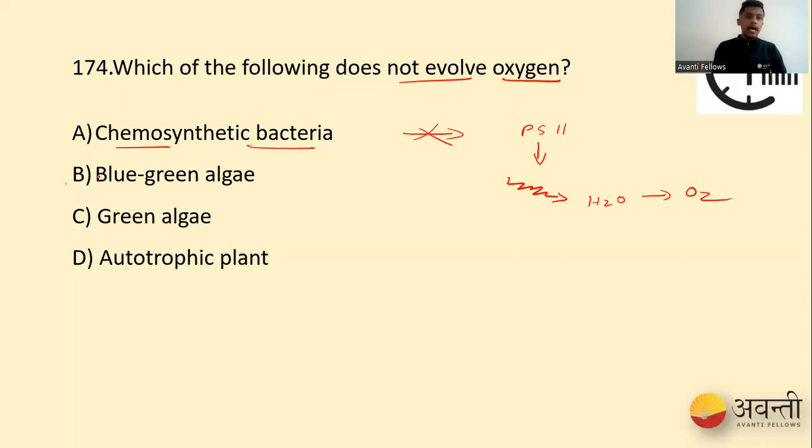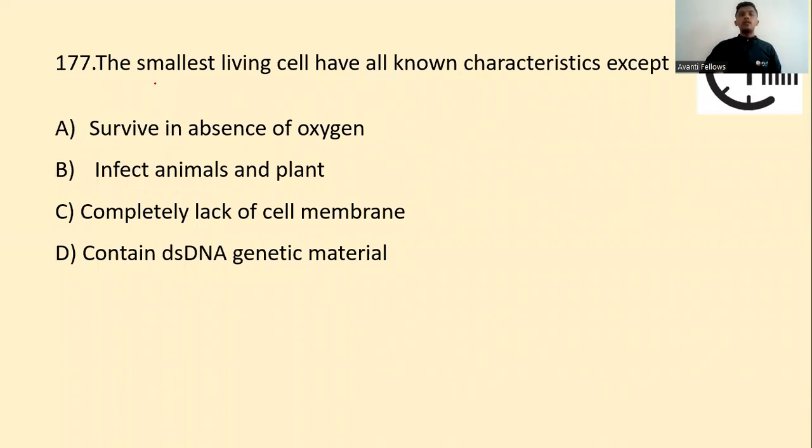Whereas blue-green algae, green algae, and autotrophic plants all have photosystem 2, and they break down water to evolve oxygen, and hydrogen is used for the electron transport. Oxygen is evolved as the byproduct. So option A, chemosynthetic bacteria, is the right option.